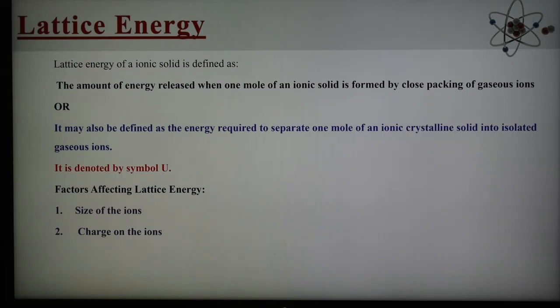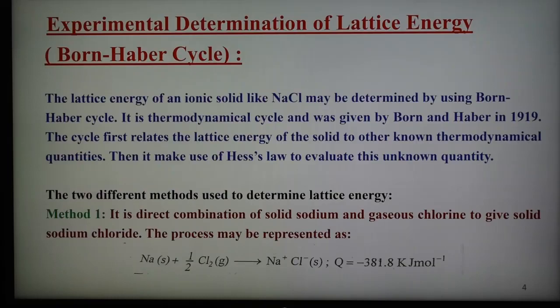So ionic size affects the value of lattice energy. The second factor is the charge on the ion. The larger the magnitude of charge on the ion, the greater will be the attractive force, and therefore the higher the value of lattice energy. So these two factors, size of ion and charge on the ion, affect the value of lattice energy.